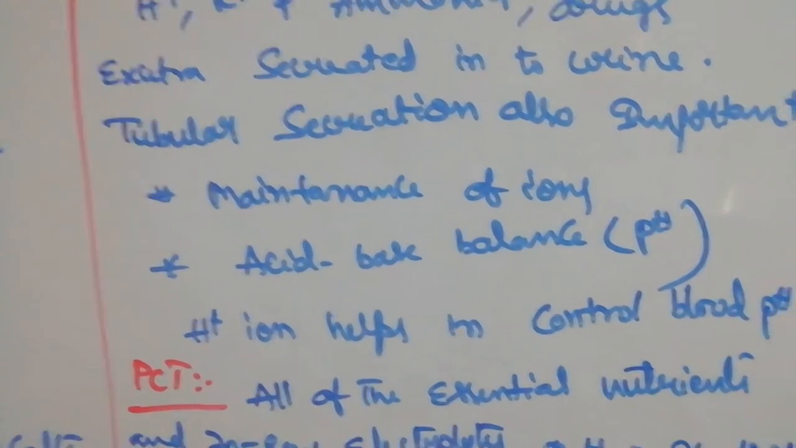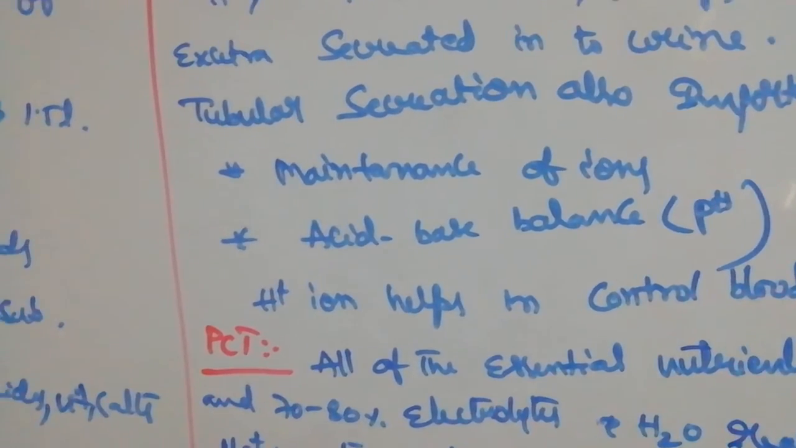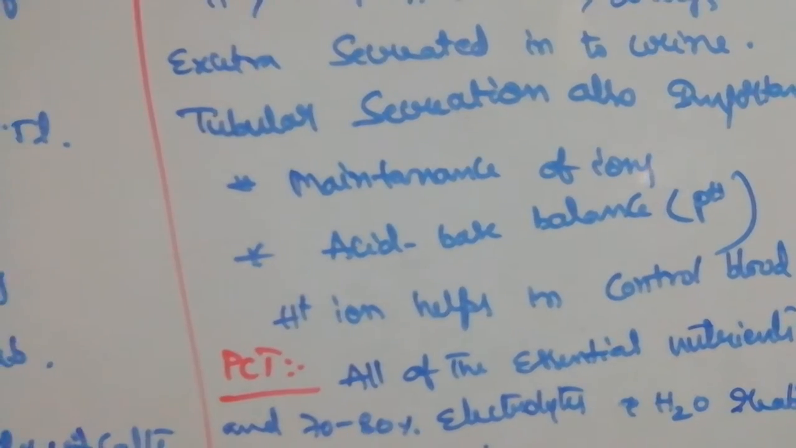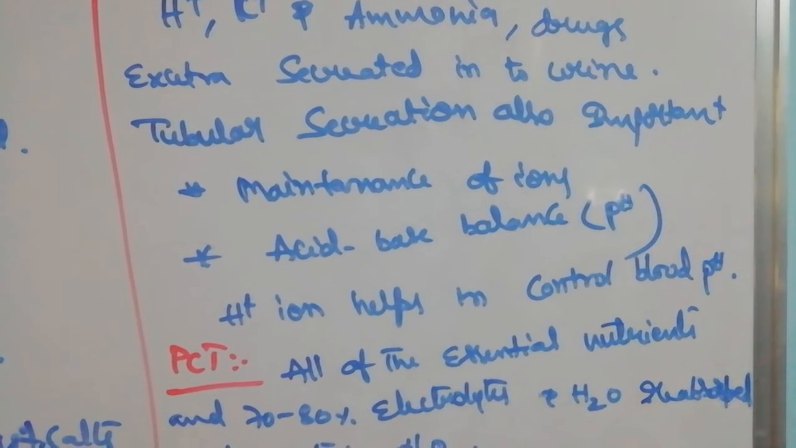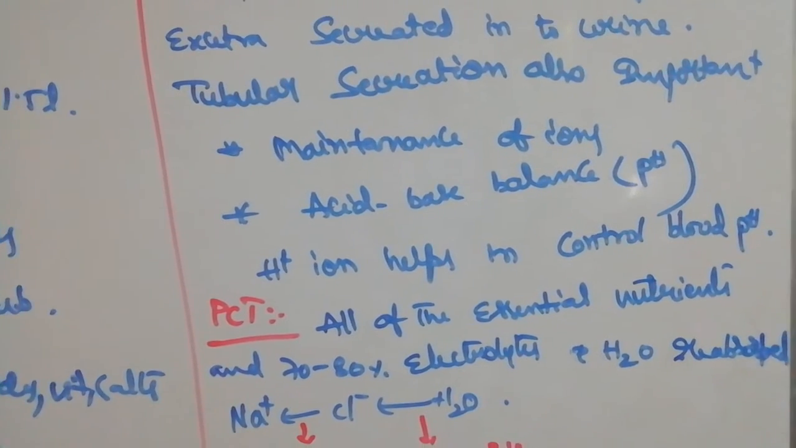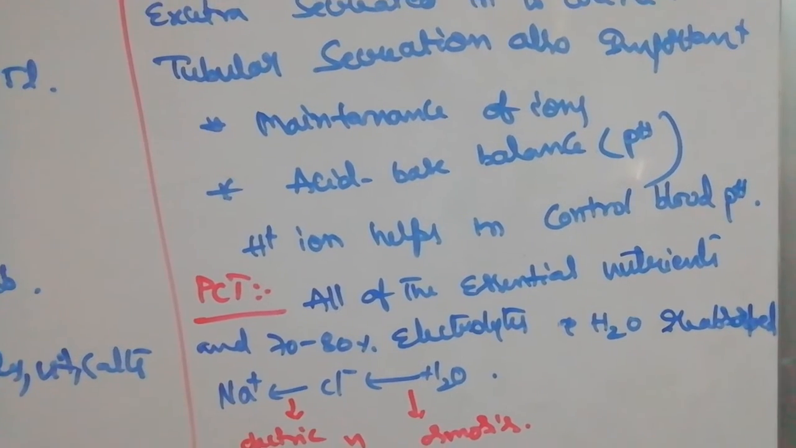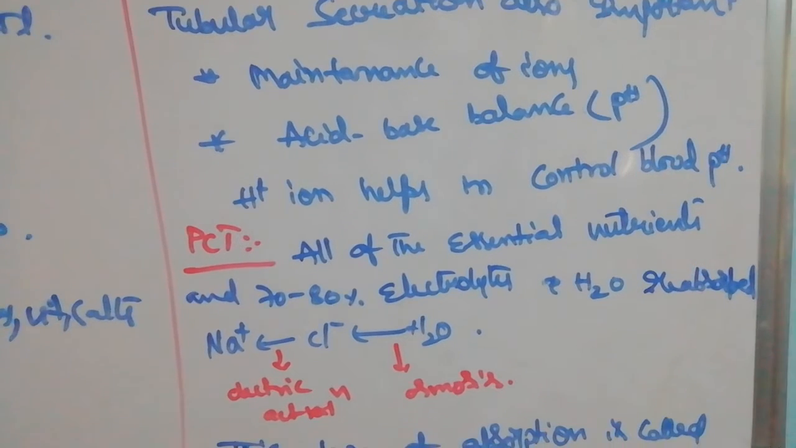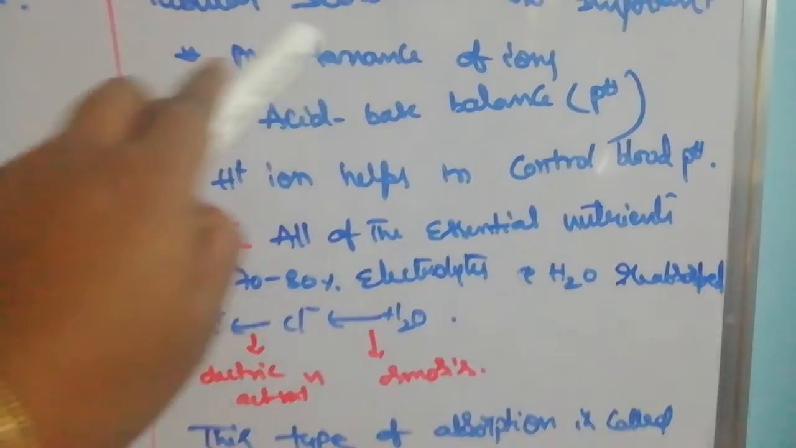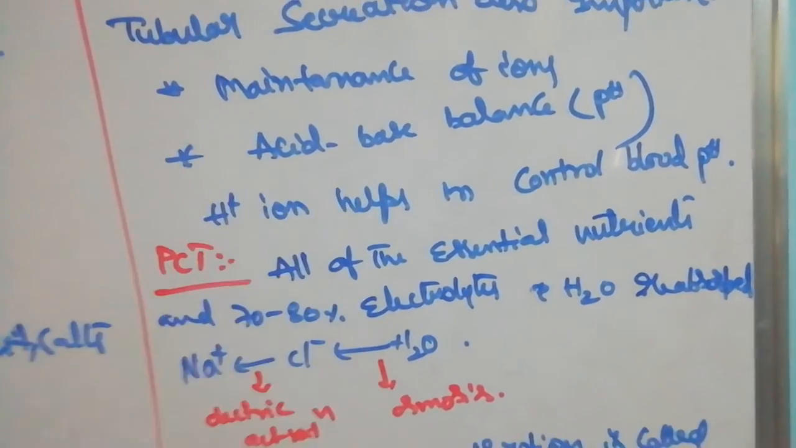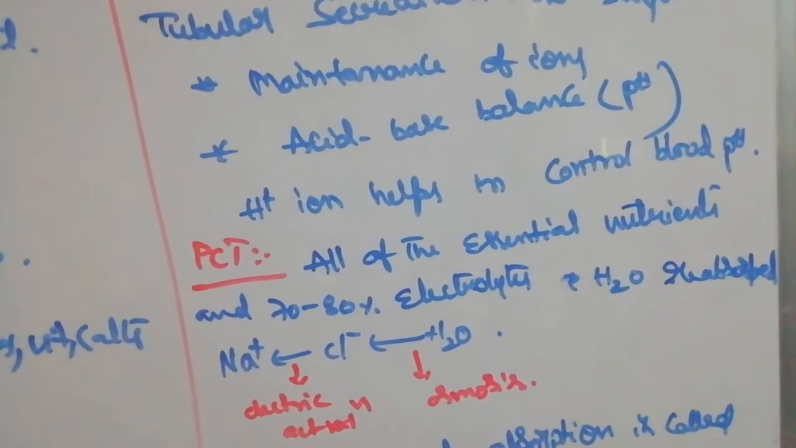It is also important. So reabsorption is important, and secretion is also important. The importance of secretion is maintenance of ions and acid-base balance. H plus ions help in controlling the blood pH. Mainly these two, ionic balance and acid-base balance, are the important functions.